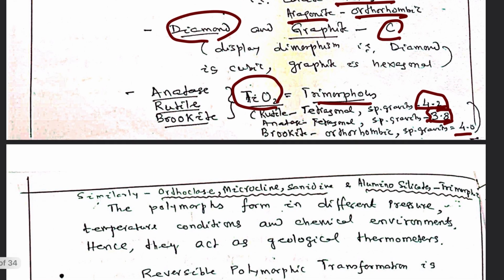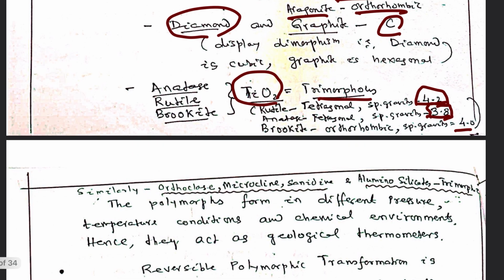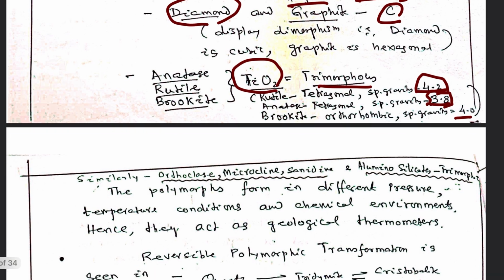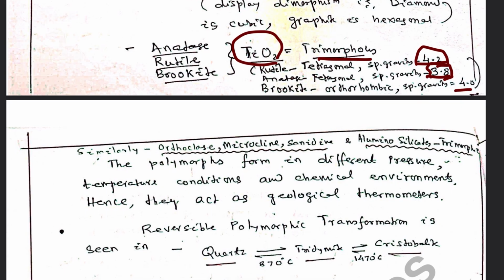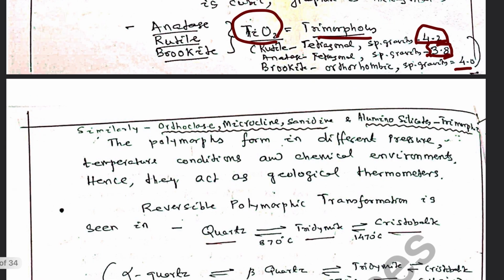So here we find trimorphous, that means these minerals having composition TiO2 exist in three types of morphology. Similarly, we have orthoclase, microcline, sanidine and aluminous silicates, which may be trimorphic. The polymorphs form in different pressure, temperature conditions and in different chemical environments. Hence, they act as geological thermometers. They indicate the pressure and temperature of their formation.